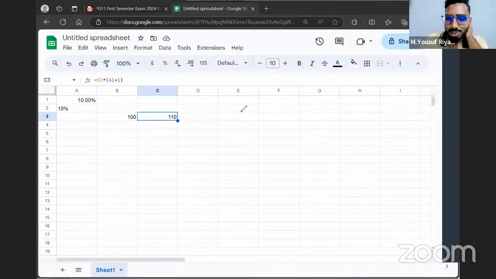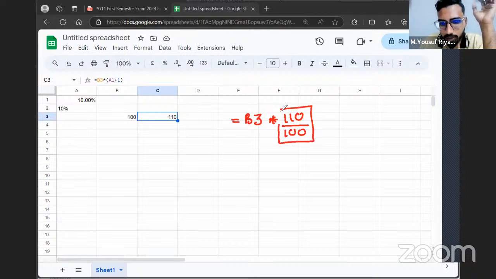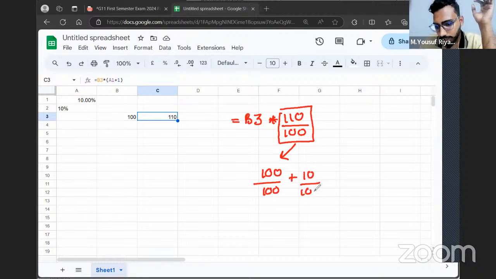Normally, you do something like this: equals B3 into 110 over 100. This is a normal process you might do. Now, we don't have it as 100 plus 10, because we already have 10. Now I can break this into two: 100 out of 100 plus 10 out of 100. Is that correct? I can break 110 out of 100 as 100 out of 100 plus 10 out of 100. Is that part clear?